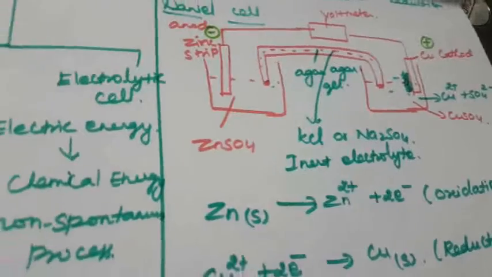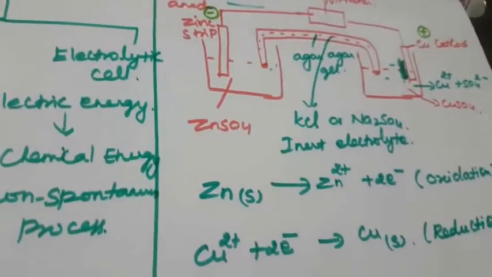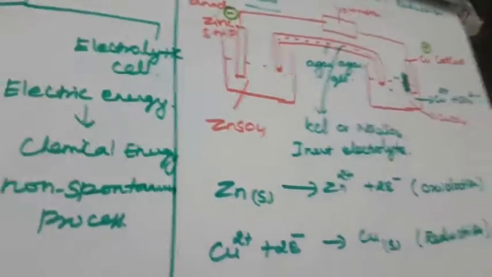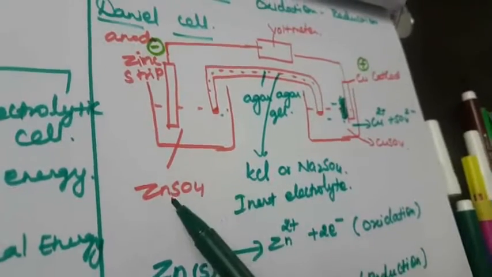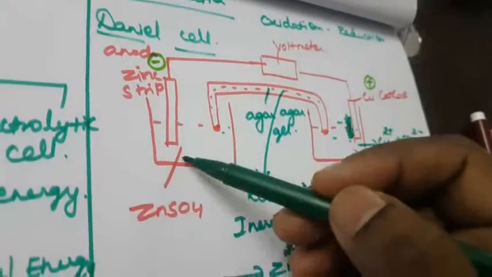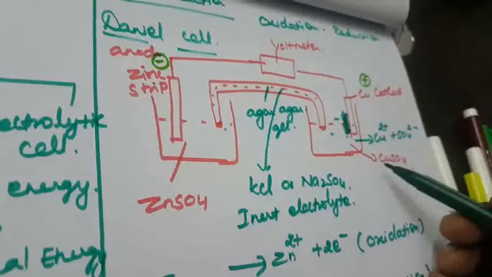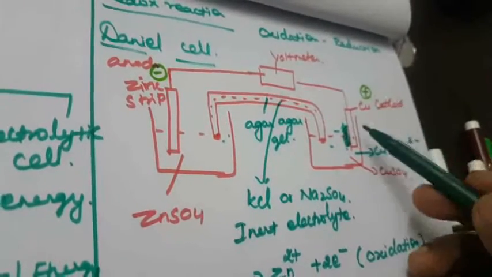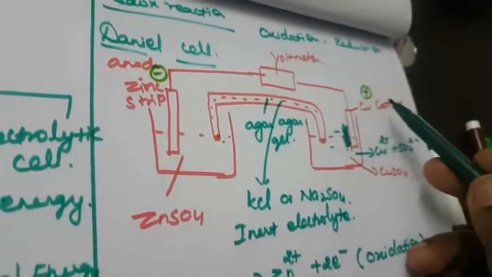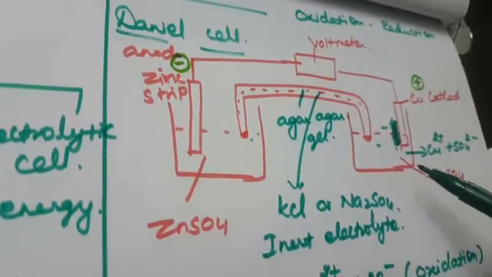Okay, so this is the first one. This is the Daniell cell. Once again, there are 2 half cells, the anode and the cathode. One is the anode containing zinc sulfate, and the zinc strip is used as the anode. The other has copper sulfate, and the copper strip or copper rod is used as the cathode.